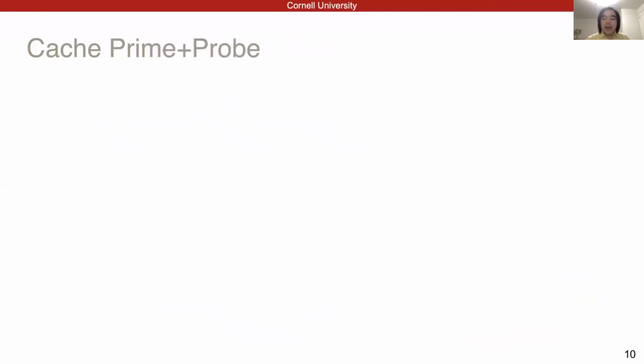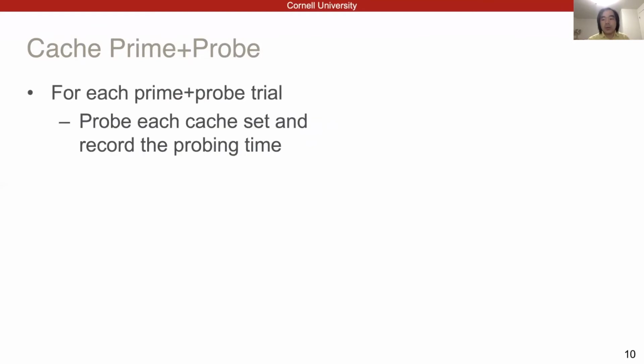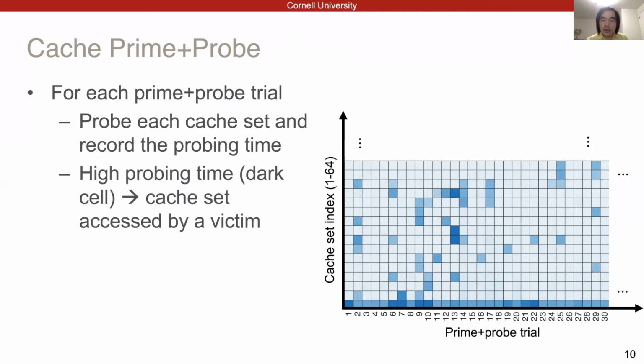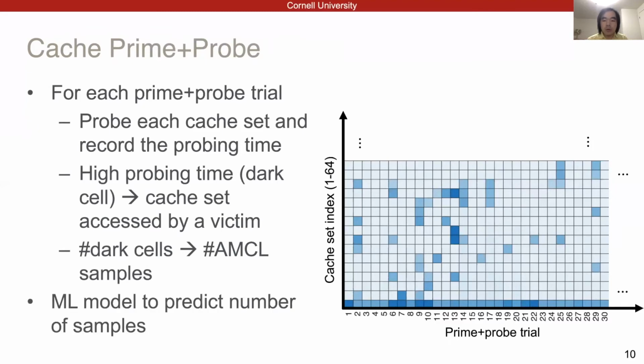For the Prime+Probe attack, for each trial, we probe each cache set and record the probing time. The result is this 2D matrix in which the x-axis is the Prime+Probe trial index, while the y-axis is the cache set index, and the color indicates the cache probing time. Essentially, high probing time indicates that the particular cache set is accessed by the victim. In general, more dark cells means more samples in the AMCL. And we can use a machine learning model to predict the number of samples from the cache probing time.